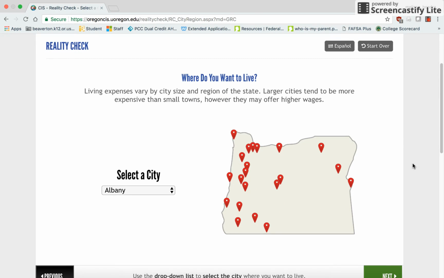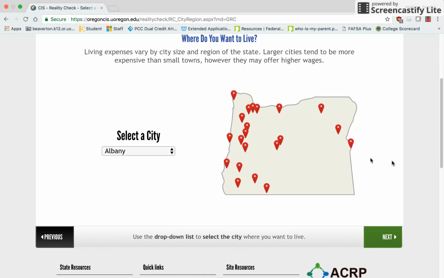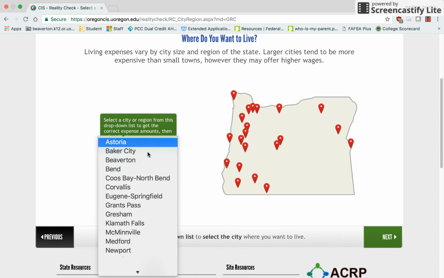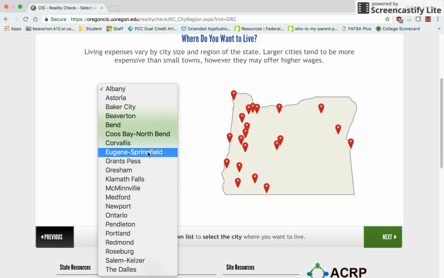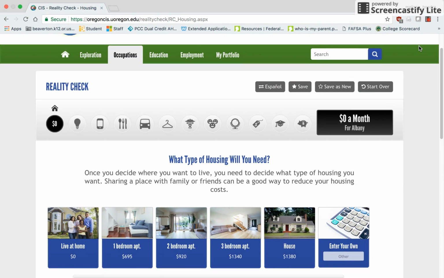You will be asked a series of questions about how you want to live as an adult. For this activity, imagine you are 20 years in the future living the kind of life that you want. Unfortunately, you have to select a city in Oregon, so if you're planning on moving out of state, select your favorite city in the state of Oregon. To move on to the next question, select the green Next button at the bottom. Do this for all of the questions.